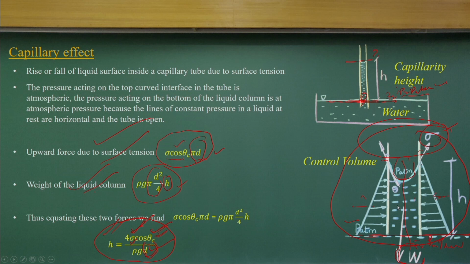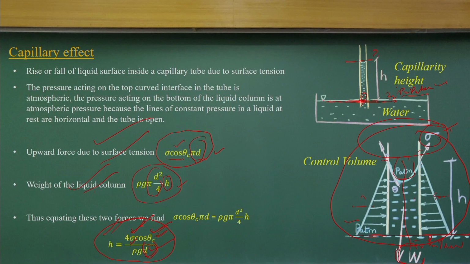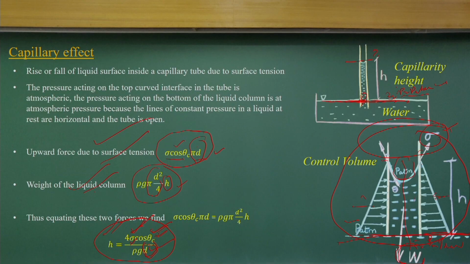I am not worried about that. More importantly, I consider a horizontal surface connected to the atmosphere; the fluid is at rest. So any fluid inside the tube also will have the atmospheric pressure. That is the major condition we have considered.